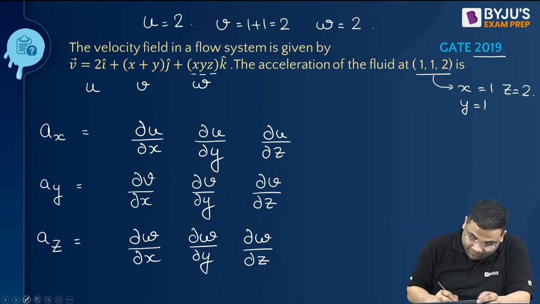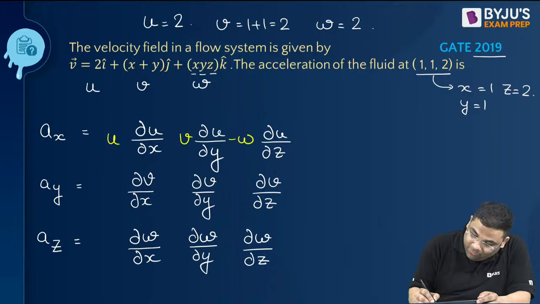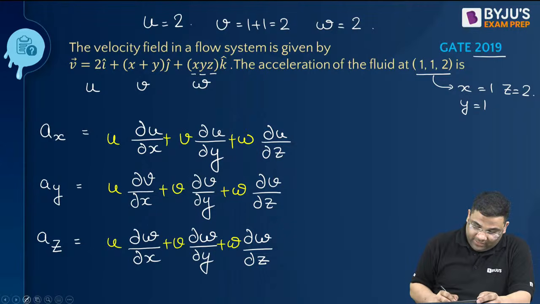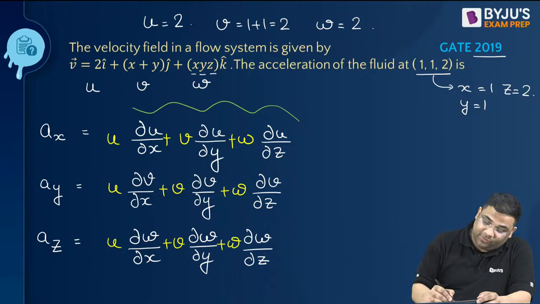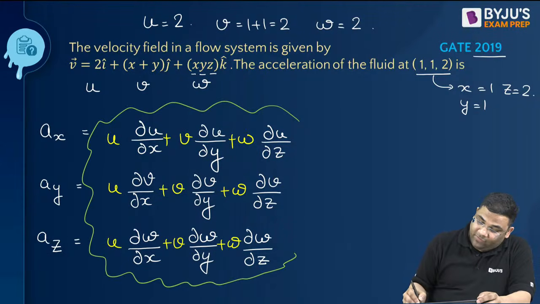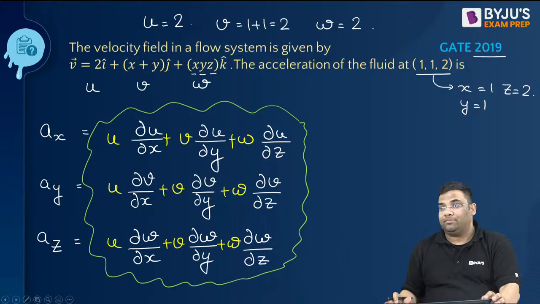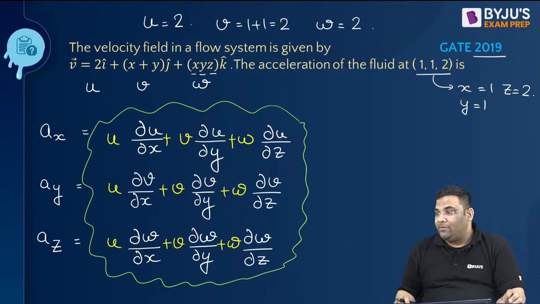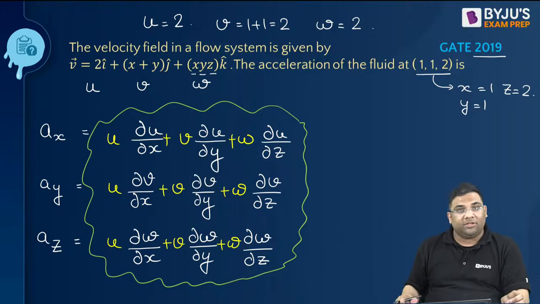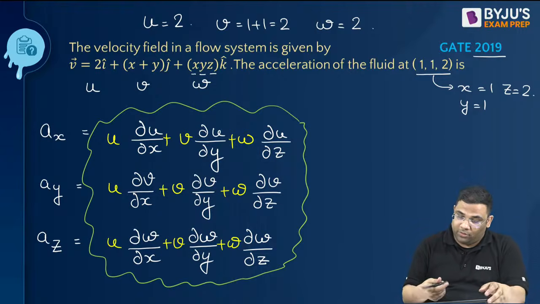Now it's nothing, you see. U, V, W, U, V, W. Yes, U, V, W. Did anybody face any difficulty in writing this equation? No, no, no. Okay, now you see.